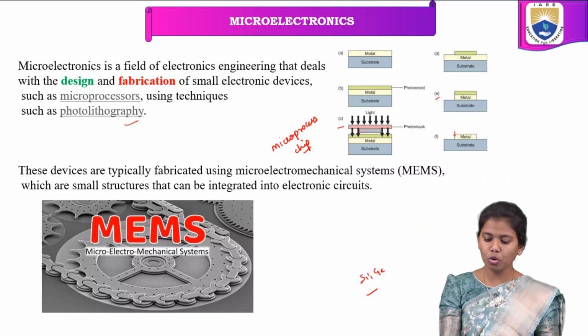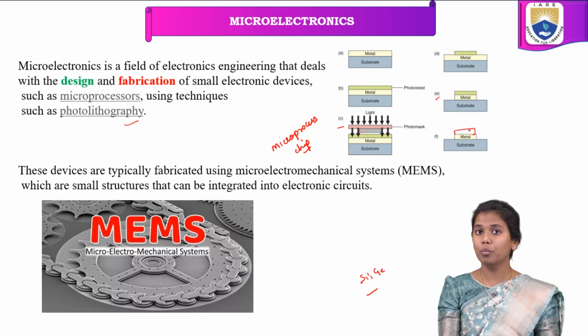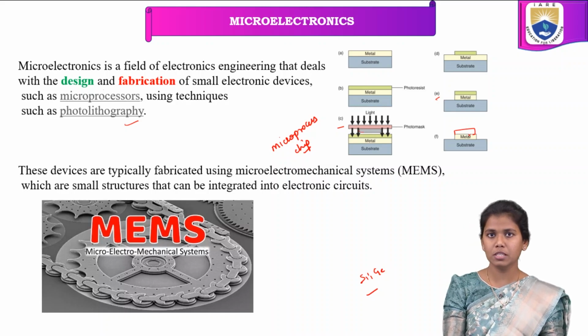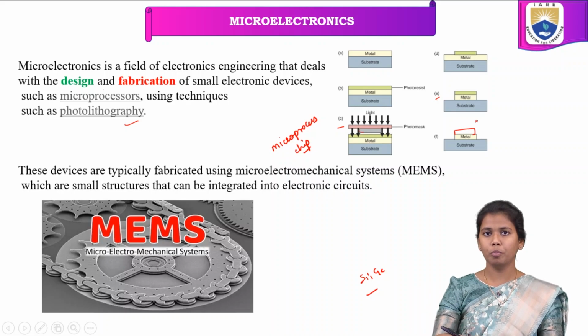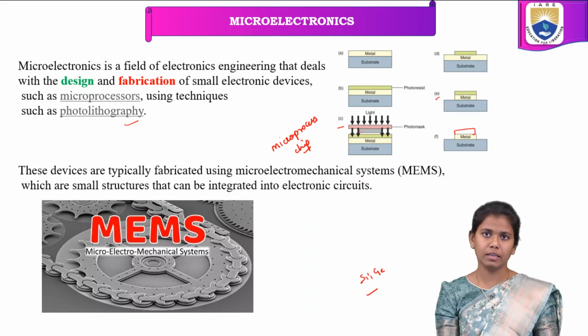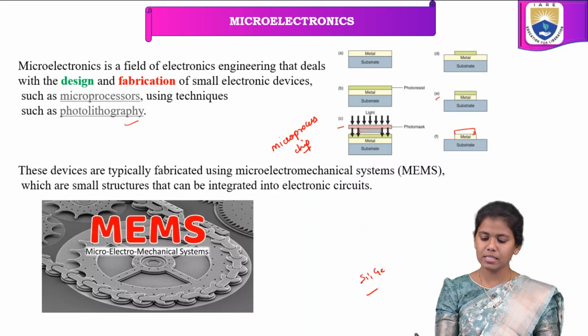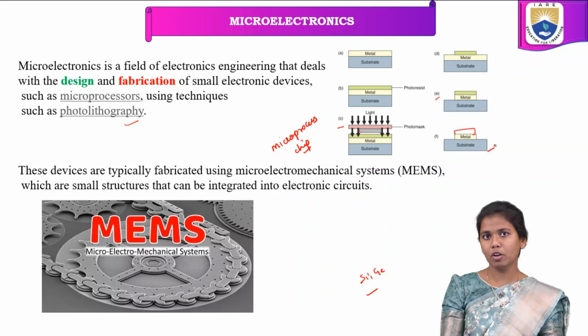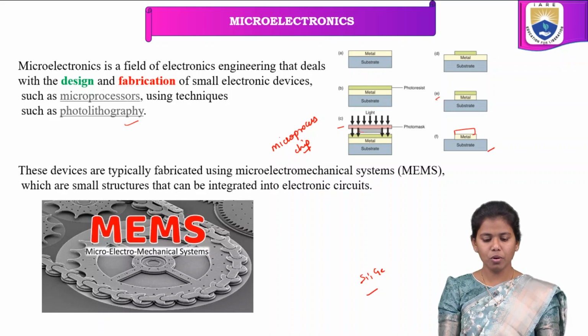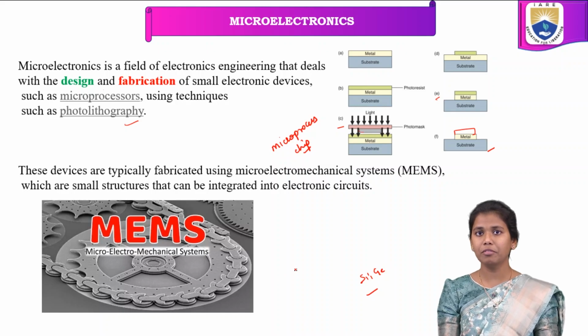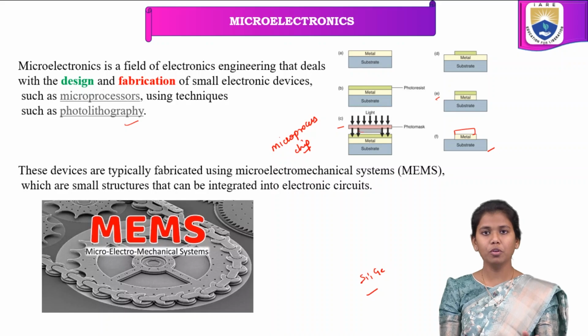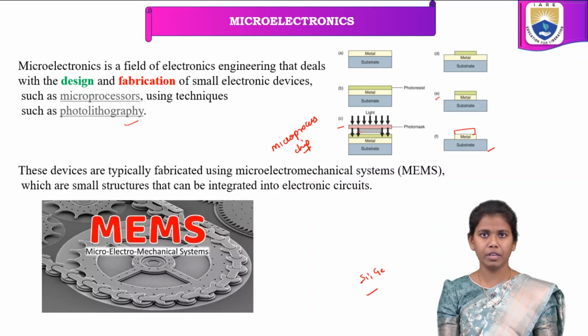So here, onto this metal, we can do the doping of semiconductor materials, and finally we can obtain a proper chip. So this is meant for the designing and the fabrication of a particular chip, where photolithography is one of the steps.